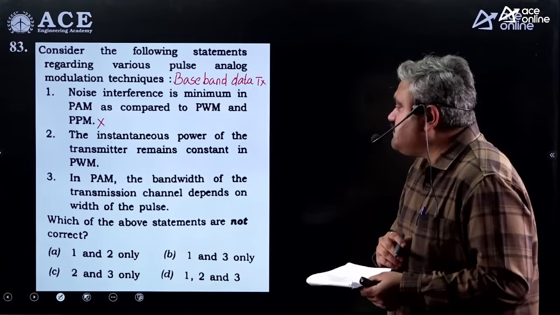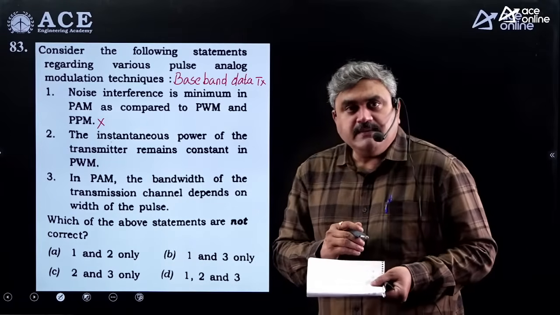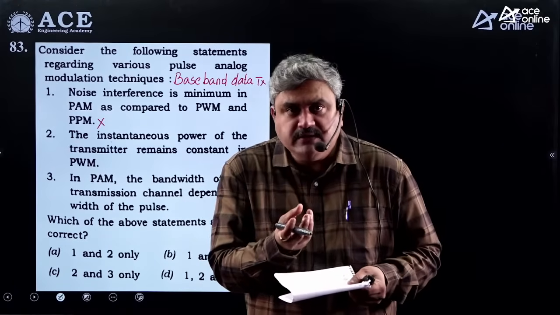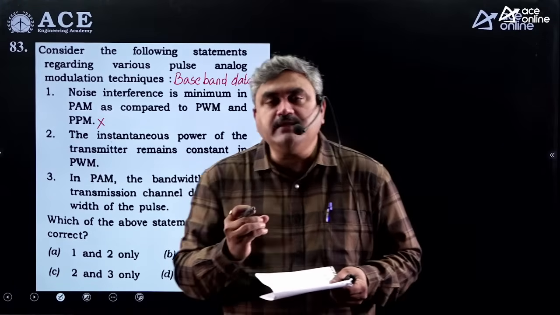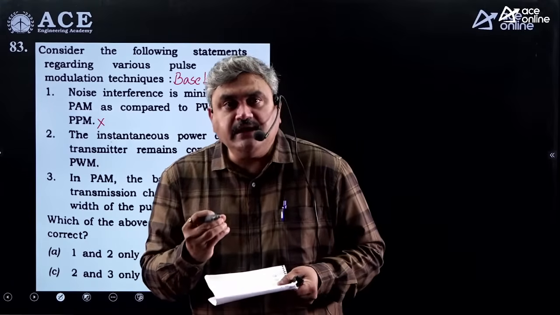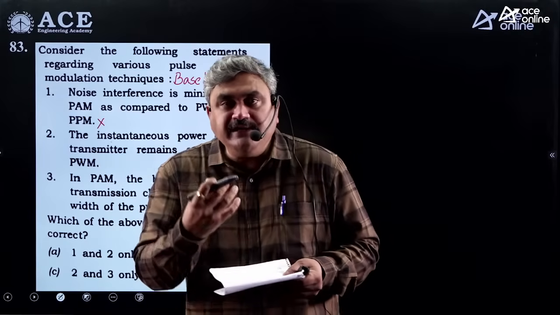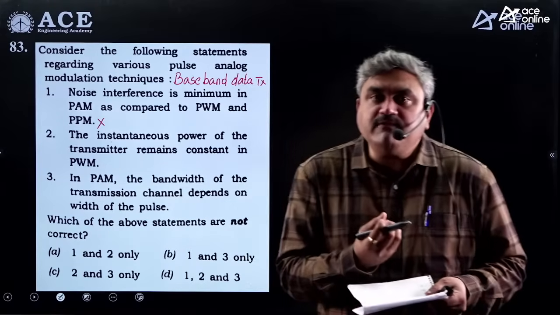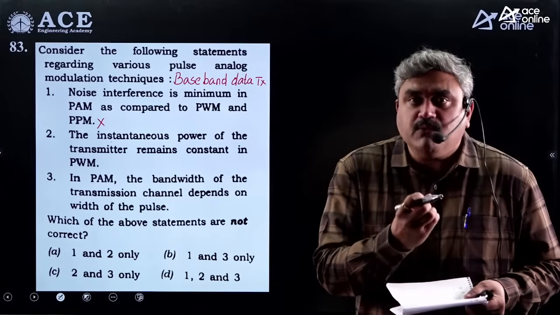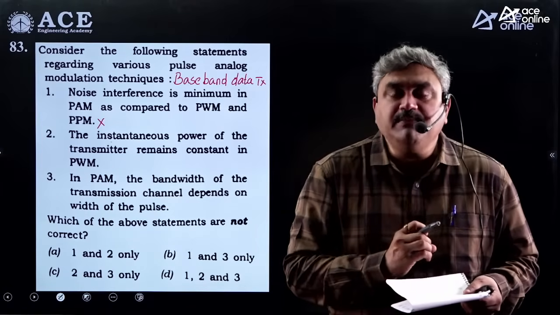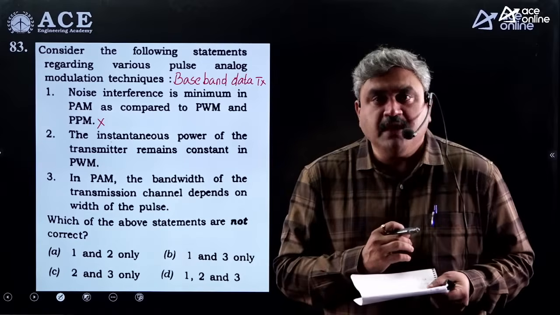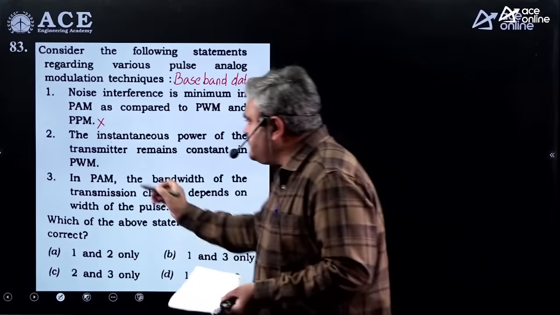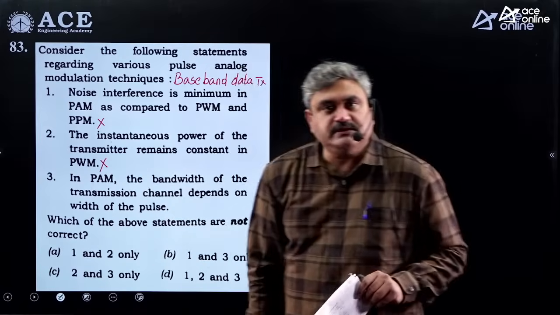Instantaneous power of transmitter remains constant in PWM. We have PAM, we have PPM, and we have PWM. Power depends on width and amplitude, because when you take the power calculation, you will take the integral of the mod of the function square. So the integral decides your limit. What is the lower limit and what is the upper limit? And the square of the function decides your amplitude. So where amplitude and limit remain constant, it is only in PPM. But what is he saying? Instantaneous power of the transmitter remains constant in PWM. Width changes, so power will change. So the statement is a false statement.